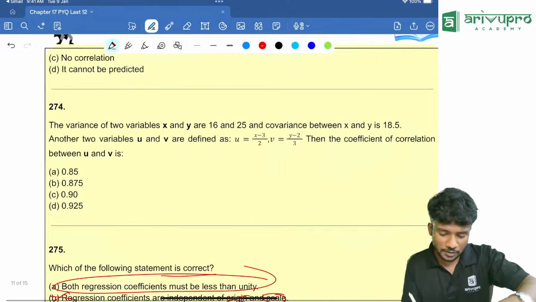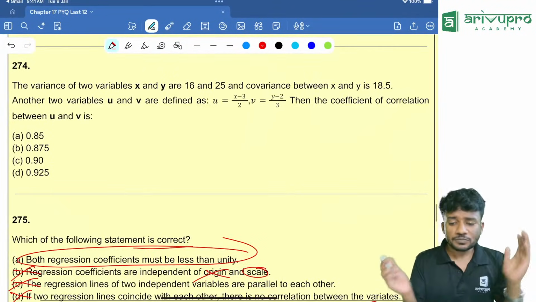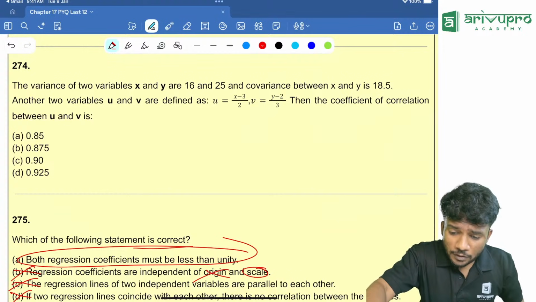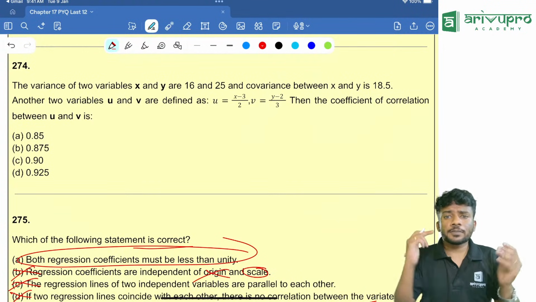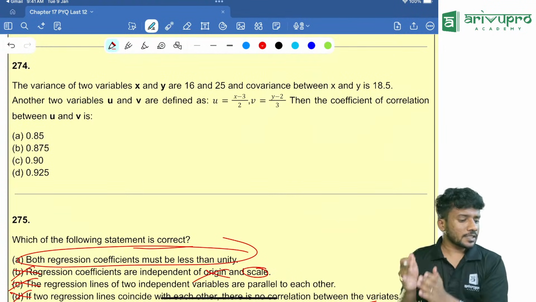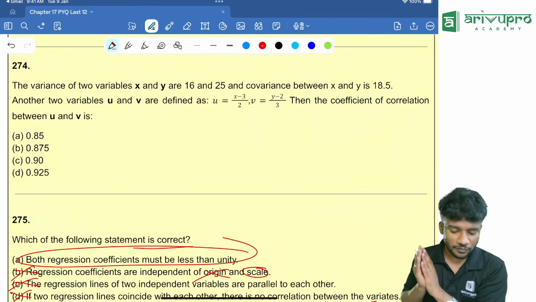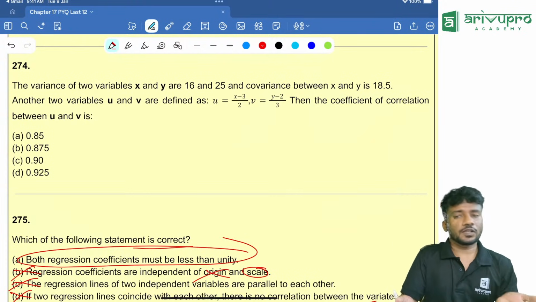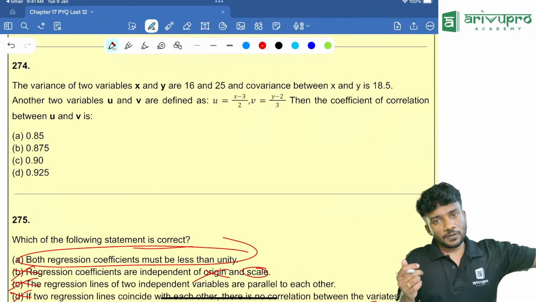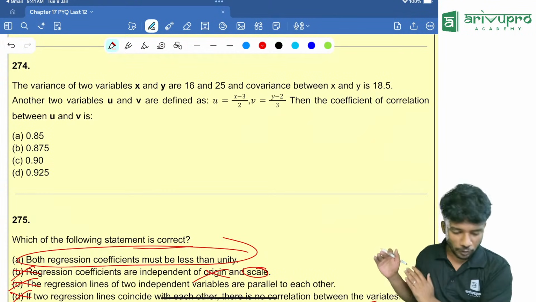Now, I've missed this question. Look at this question. So today only this chapter. Yesterday we will only be discussing this chapter. Tomorrow next chapter. Likewise, we'll be solving everything. First we will finish statistics. Then we will go for logical reasoning. Then we will go for maths. So that is the pattern I am going to follow.